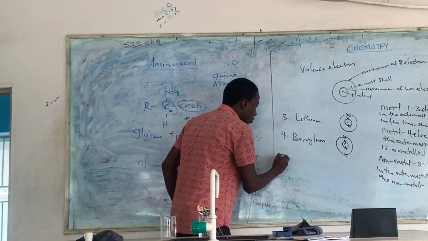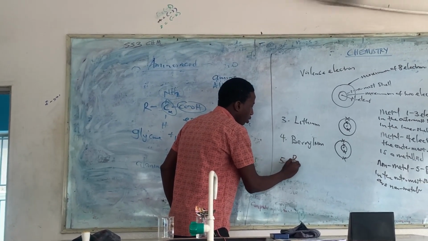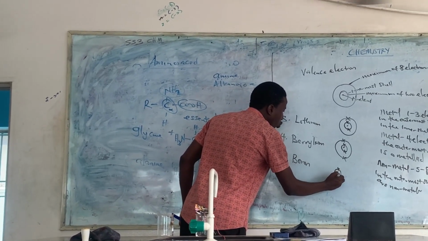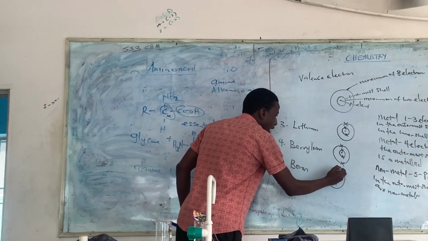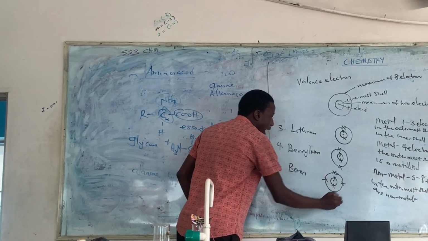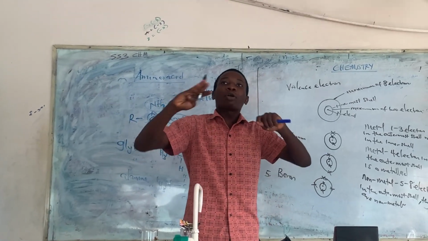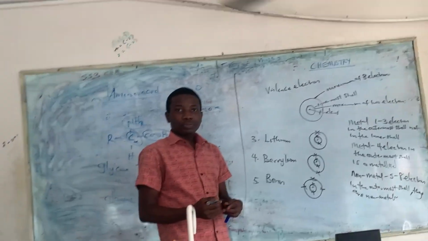Let me also talk about boron. Boron is number 5. 2 electrons in the innermost shell, and 3 electrons in the outermost shell. I feel that the outermost shell can contain a maximum of 8, so it can contain more than 2 electrons. So boron is a metal.